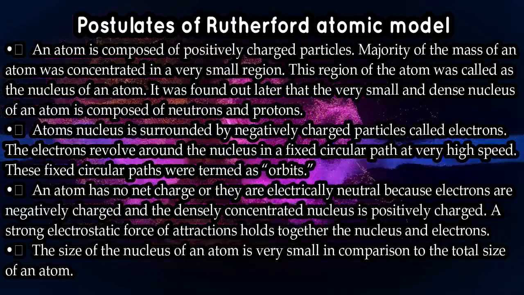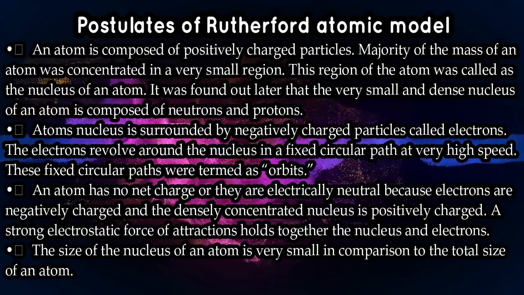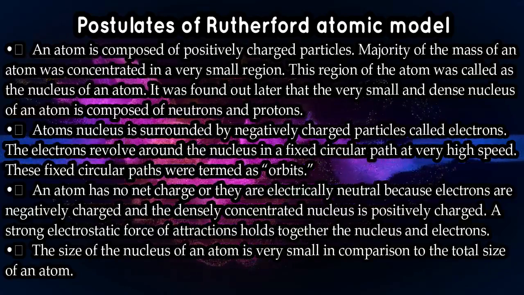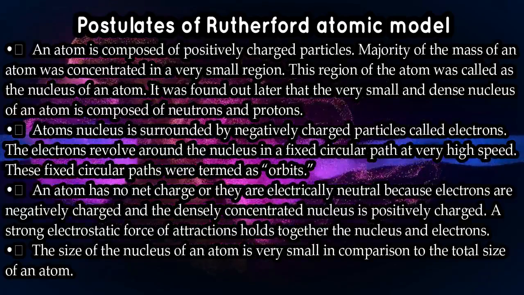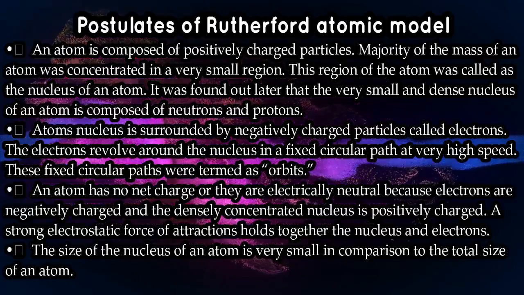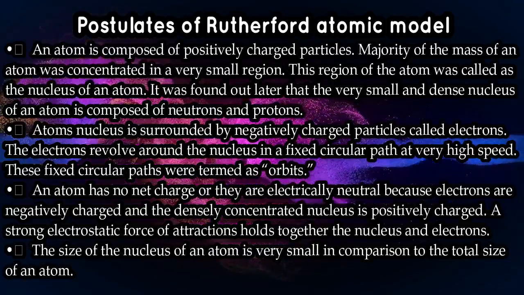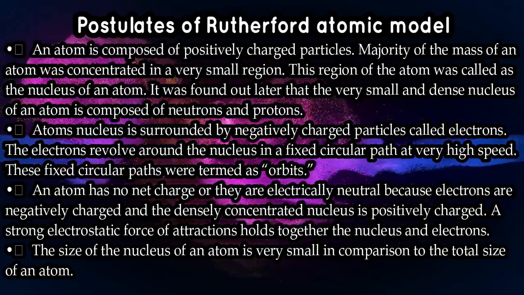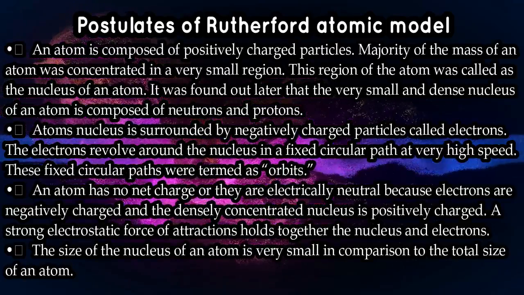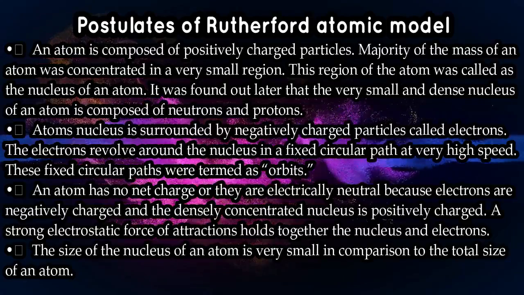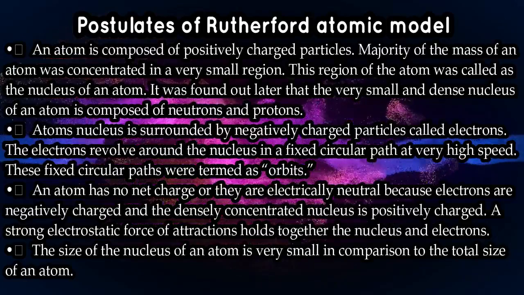See, the nucleus is positive, electrons are negative, okay? So only if the same number of electrons and protons are present in an atom will their electrostatic attraction be there. Just like the centripetal and centrifugal forces that exist in the solar system, we can compare these strong electrostatic forces of attraction to the forces that we talk about regarding the sun, earth and planets, okay?